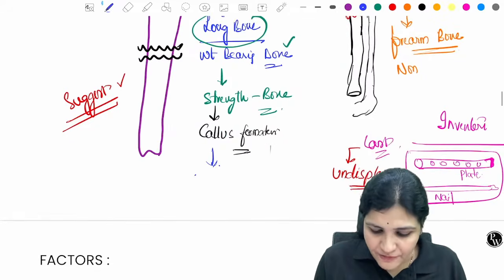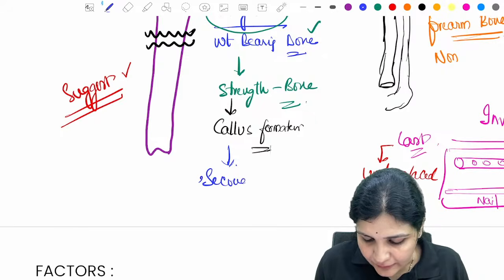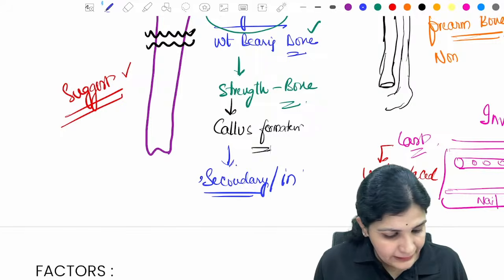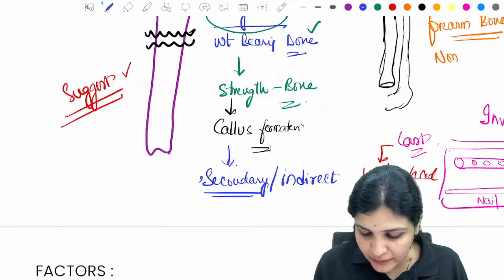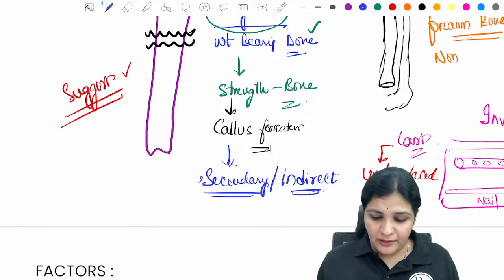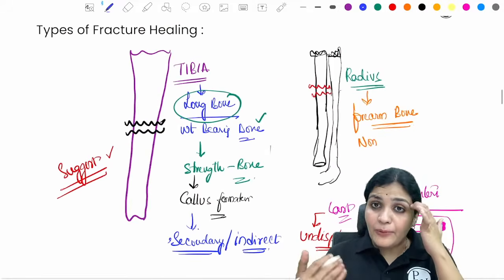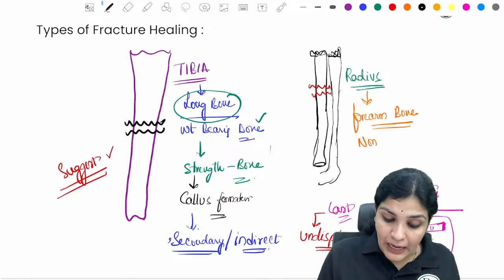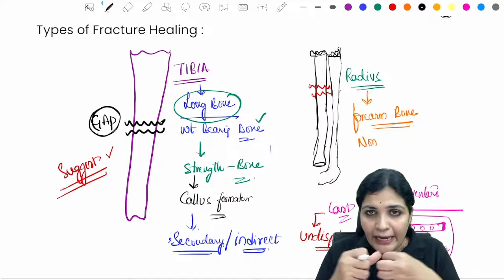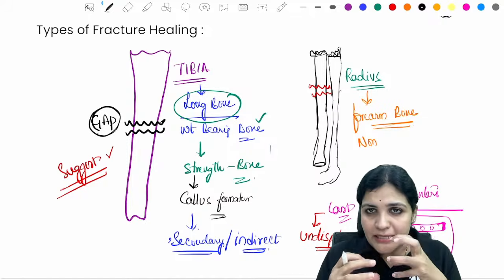Yes, very good. We have to go for the secondary healing, or the indirect healing, right? It is secondary or indirect healing which we want for the callus to be formed. So how does the secondary or indirect healing occur? There should be a gap for it. It should not have direct contact. So there should be some gap for it.